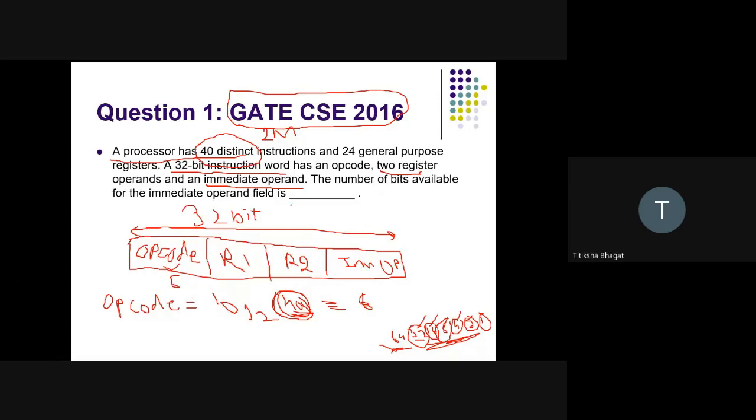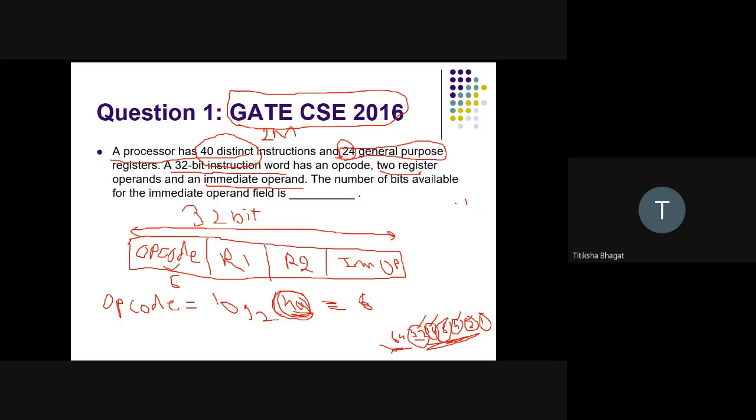Next, the question says the machine has registers. How many registers? We have a total of 24 general purpose registers. How many bits can be used to represent 24?